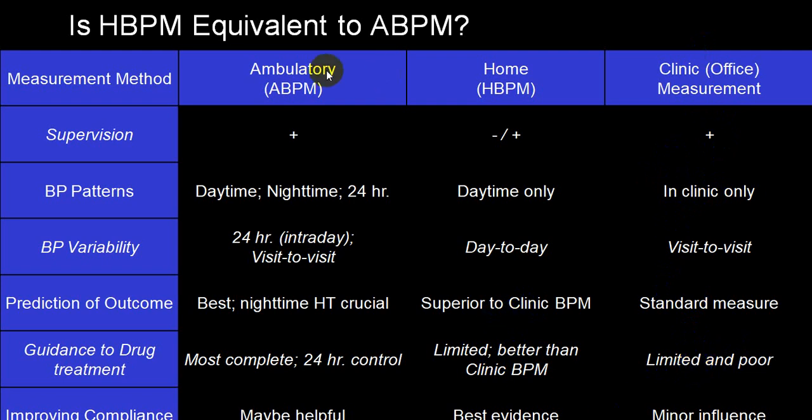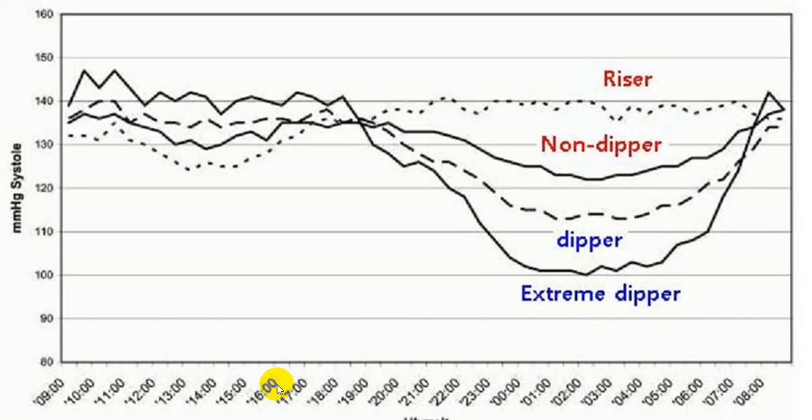So ambulatory blood pressure monitoring will improve the compliance. Home blood pressure monitoring will also improve the compliance. But this will hardly have improvement as far as the compliance is concerned. No influence on compliance. So do keep this in mind.